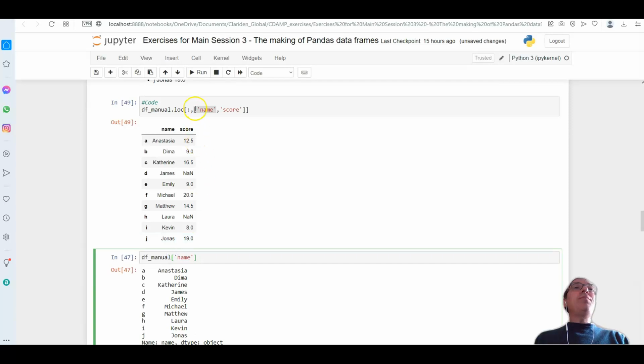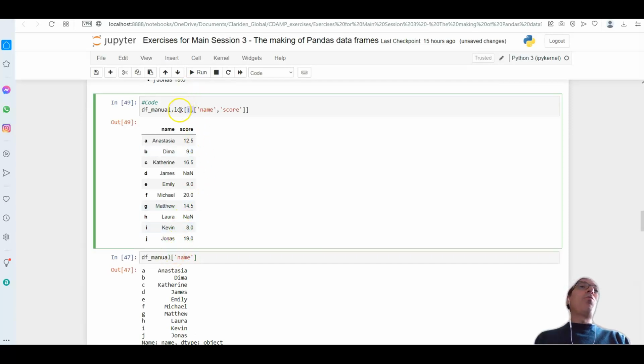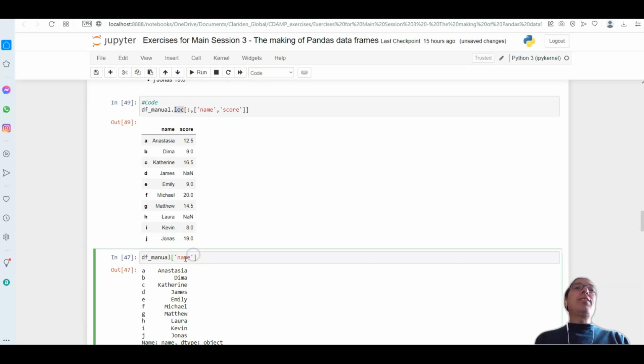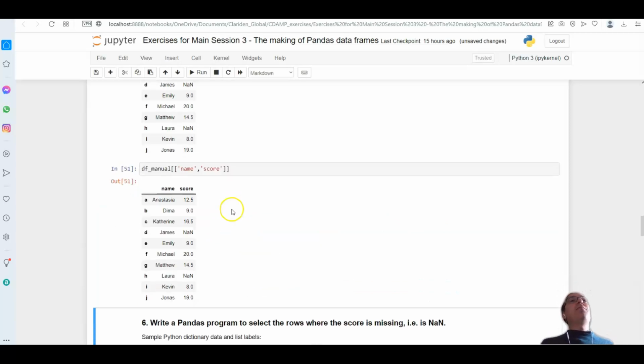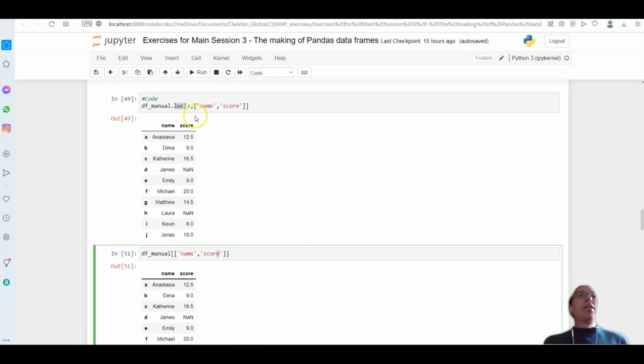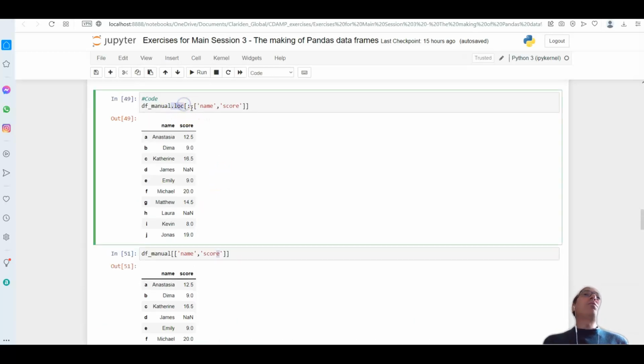Or because I want all the rows, I can avoid using the word loc here and simply put name and score here. This will break, remember, because I need to say that what's going inside there is a list. So that's why it appears double square brackets here, and this gives me all those 2 columns that I just asked for. So name and score. You can also get it from iloc with all rows here. So rows and then columns.